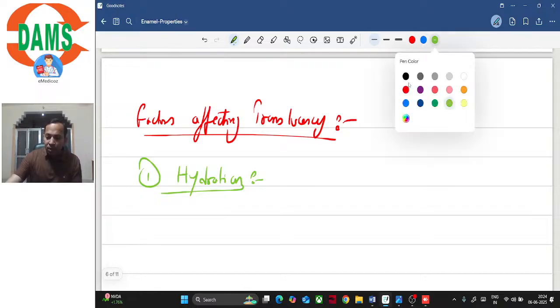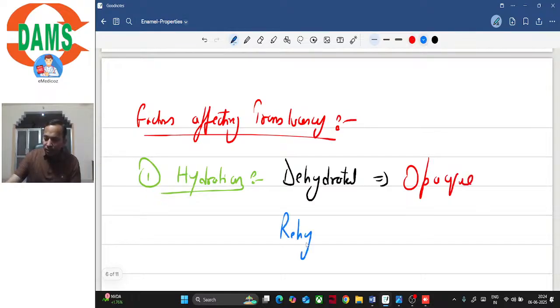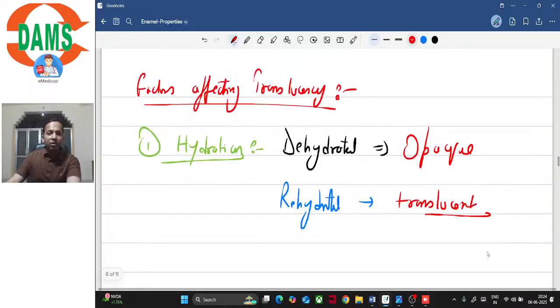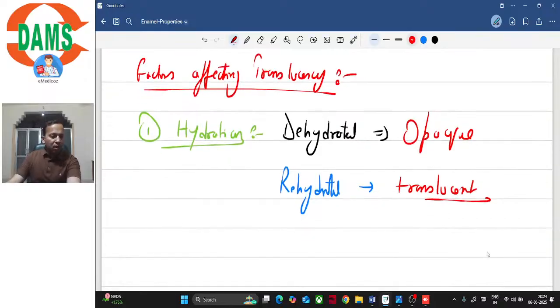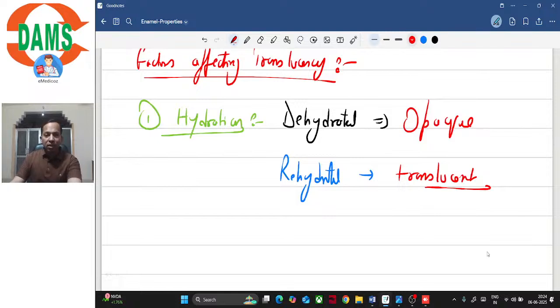So hydration affects the translucency. A dehydrated tooth appears opaque. And when it is rehydrated, it again appears translucent, isn't it? Are you able to follow this? कहीं भी कोई confusion है तो आप पूछ सकते हो, right? So hydration affects the translucency. So which other factor affects the translucency of enamel?